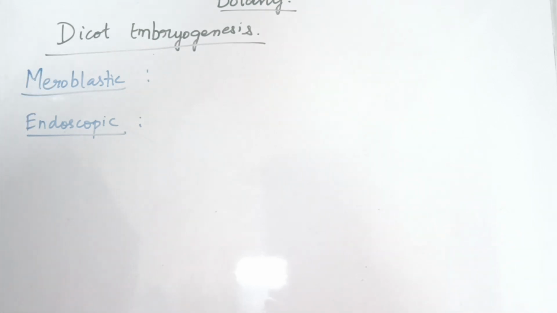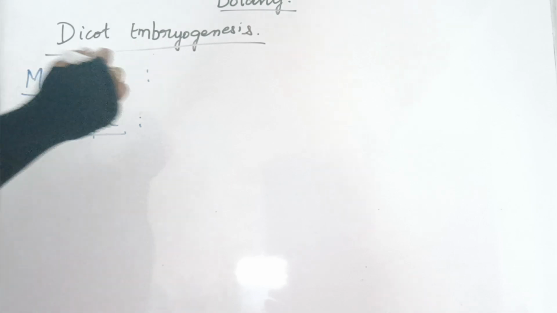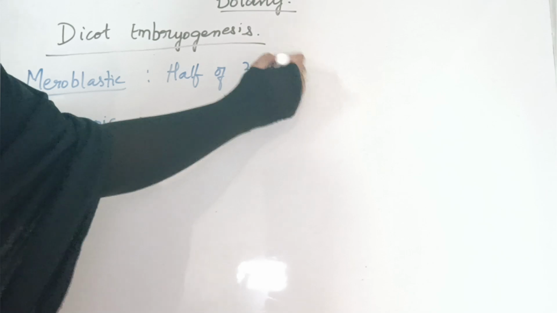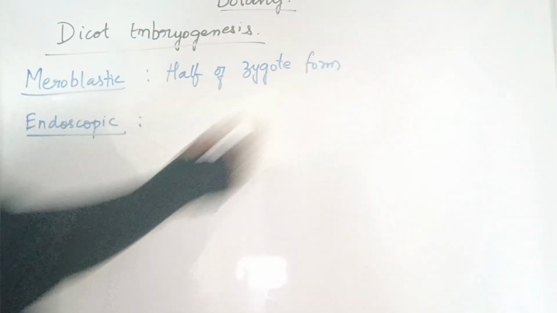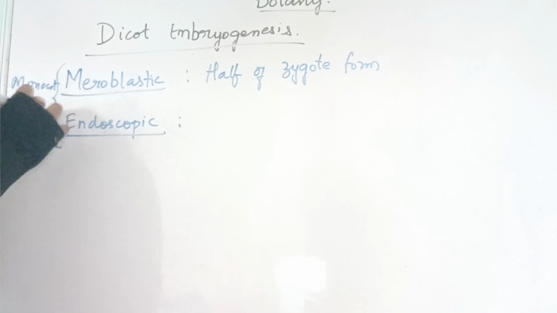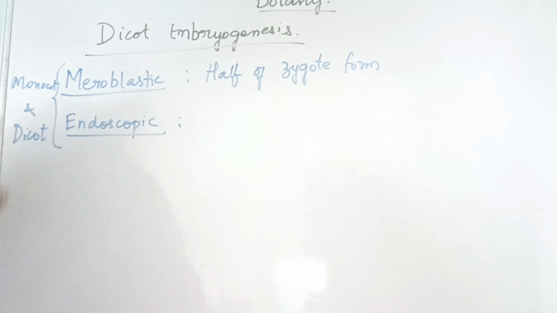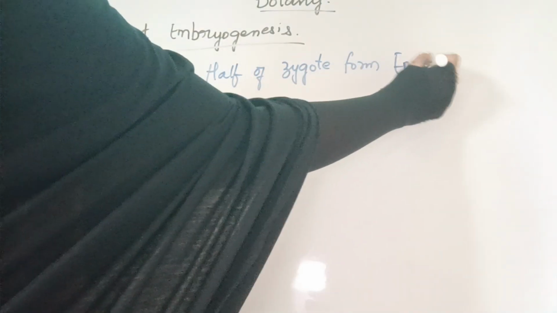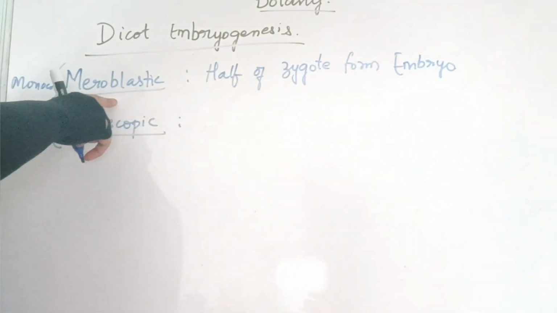as the endoscopic growth. Meroblastic is in the sense that only half of the zygote will form the embryo. That is the definition of meroblastic. Early development in both is in the case of both monocots and dicots. So during the early development, both the monocot and dicot will develop only half of the zygote to form the embryo. This term we are calling meroblastic.